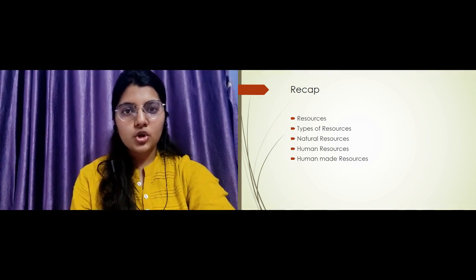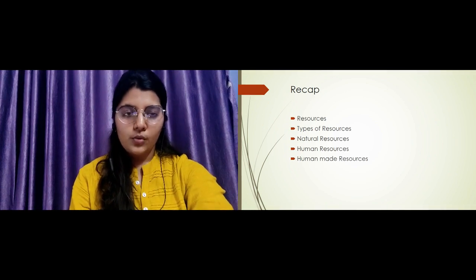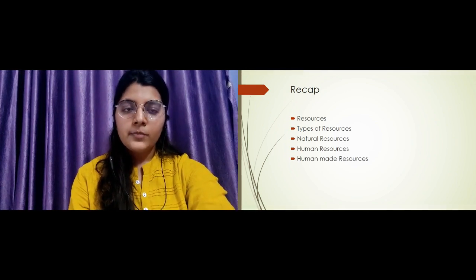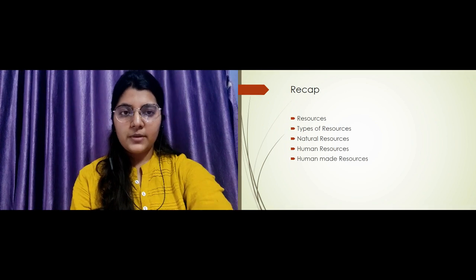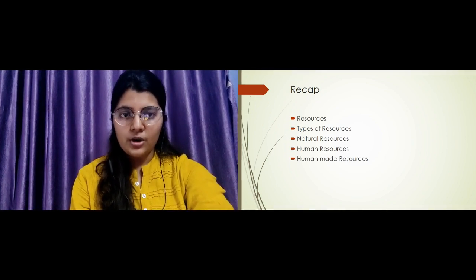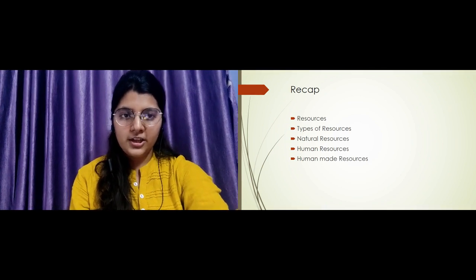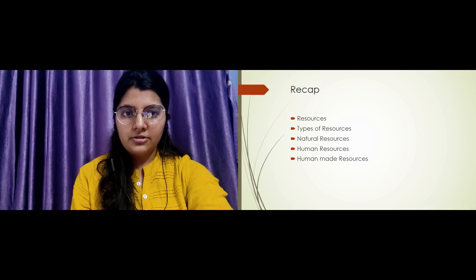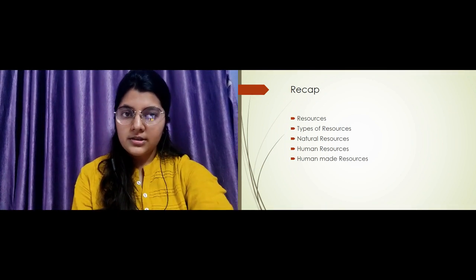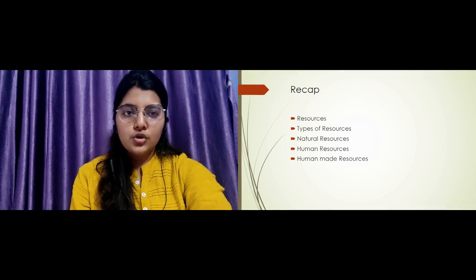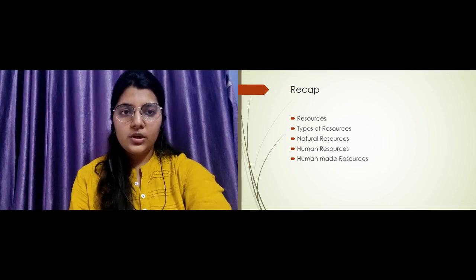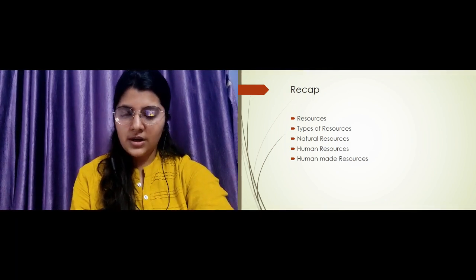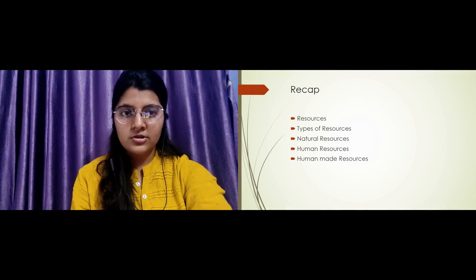Third we had human made resources. What are human made resources? All those resources which have been created by men, which have actually been made by men without any interference of nature, are called human made resources or man made resources. Say for example, buildings. Contractors are building it, builders are building it, engineers. So many people are engaged in doing such activities. So buildings become the part of human made resources.